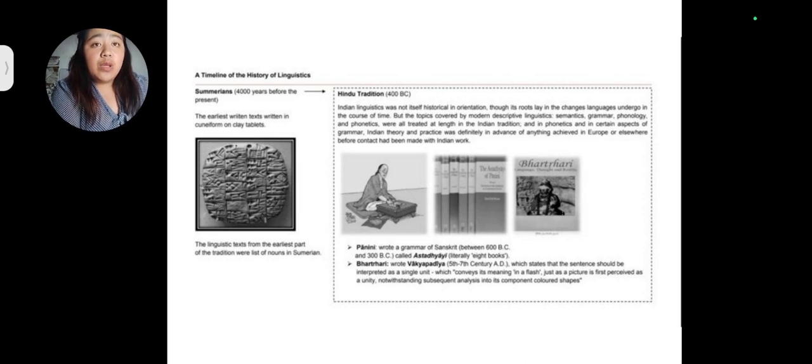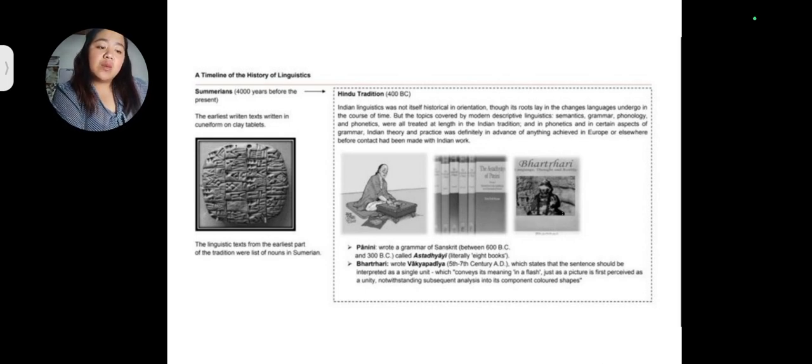So, for this one, let's go directly starts with Sumerians, wherein it is 4,000 years before the present. So, here in Sumerians, we can see, Sumerians is the earliest known civilization in the historical region of southern Mesopotamia. So, there are some fun facts regarding Sumerians.